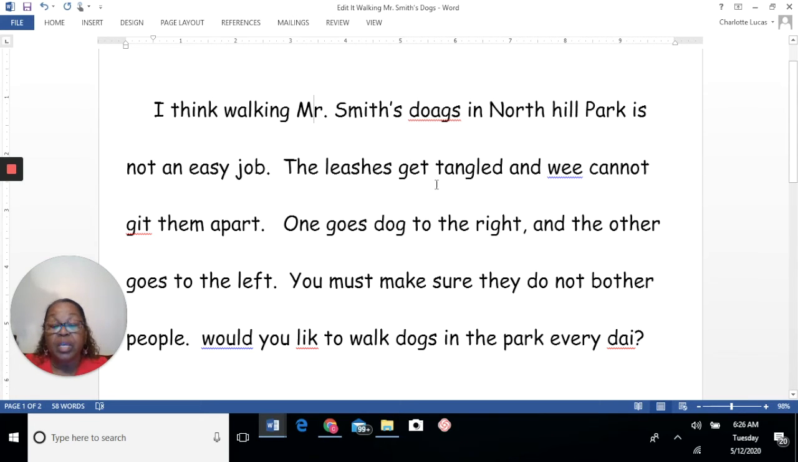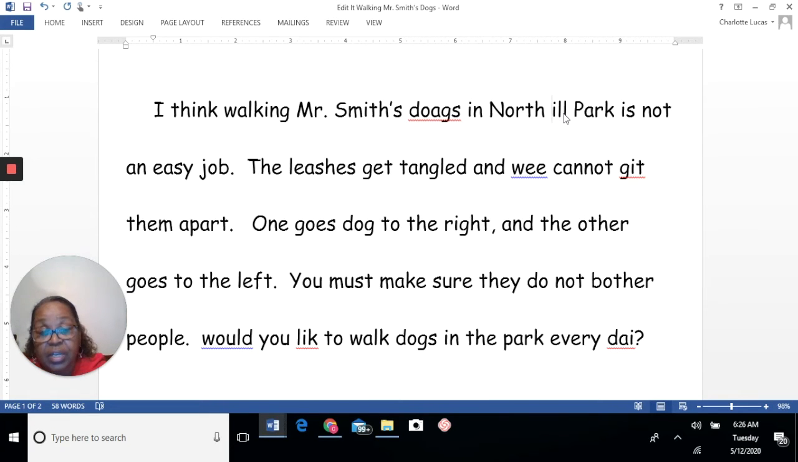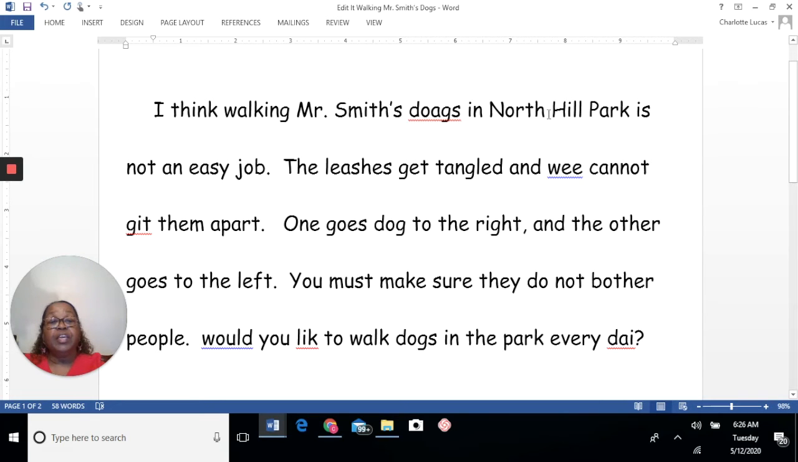All of the words have to start with capital letters, unless they're little words like is and the and a and or prepositions. So let's make that H a capital H, North Hill Park. That's a place, and we have capitalized it. Oh my, this isn't so bad. Let's go back through and see what we have.